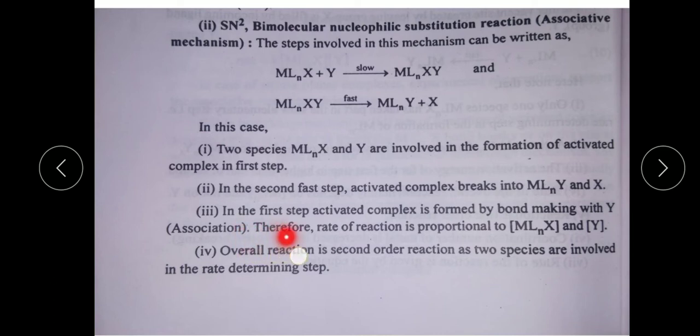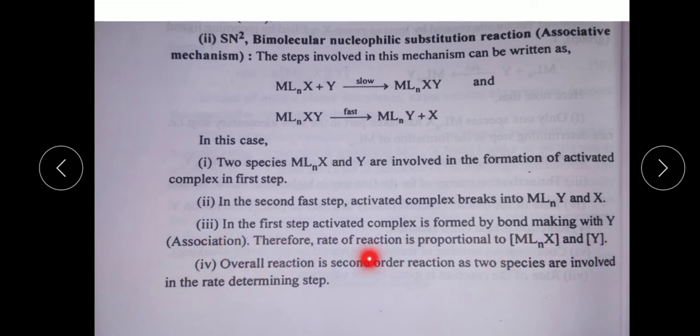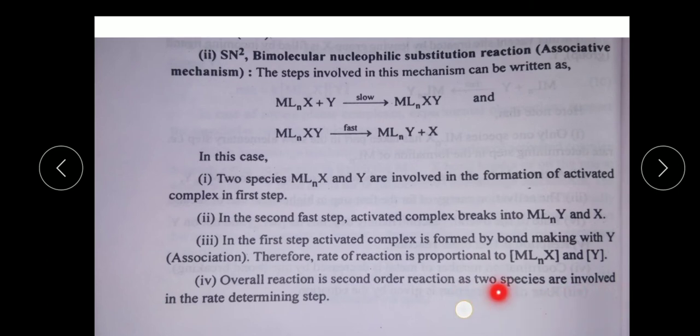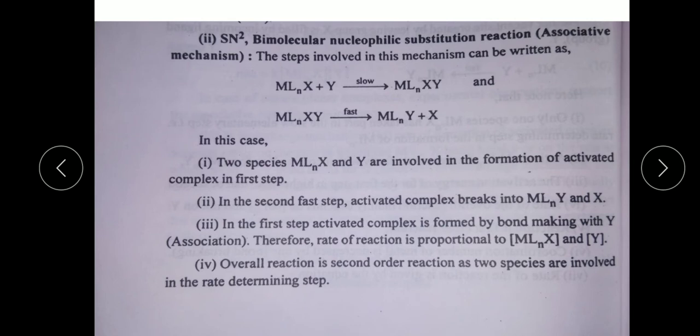Third, in the first step, the activated complex is formed by bond making with Y, that is association. Therefore, the rate of reaction is proportional to MLnX and Y. Overall, the reaction is second order as two species are involved in the rate determining step.